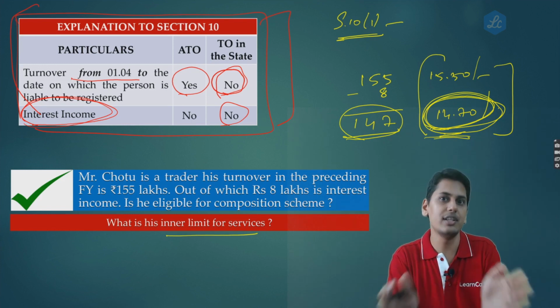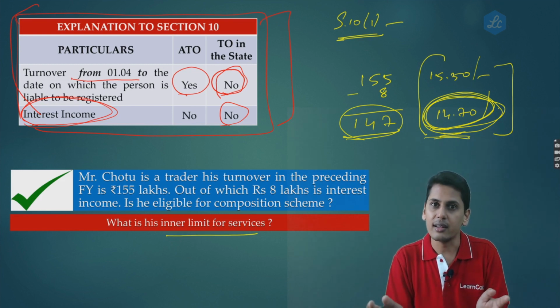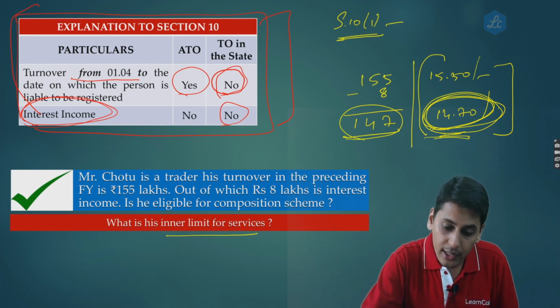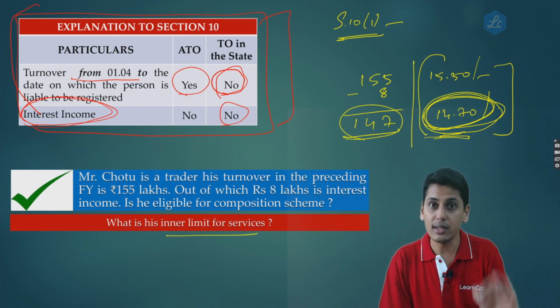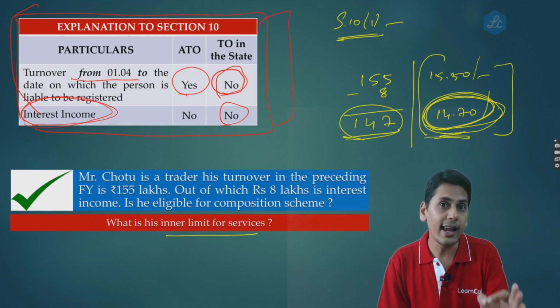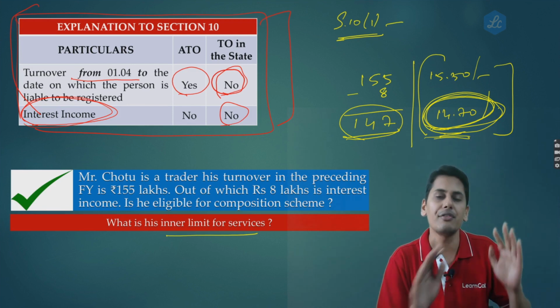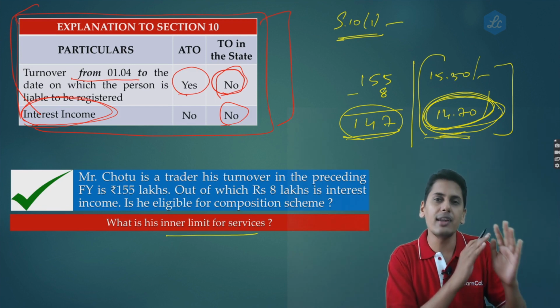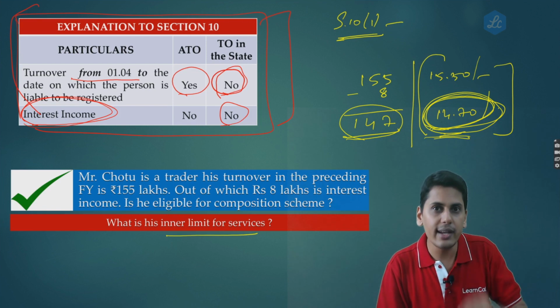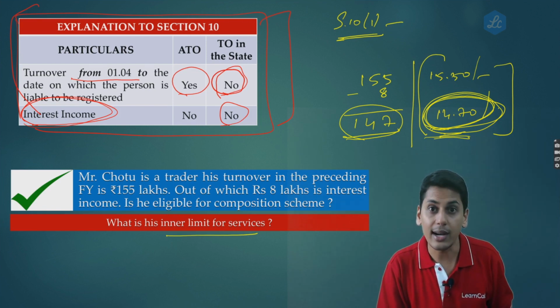Friends, please try to differentiate the questions. The questions are different. The earlier question was, when I'm going to calculate my inner threshold, when I see the turnover in a state of the preceding financial year, in that preceding financial year's turnover, should I include the interest income or not? That was the first question.